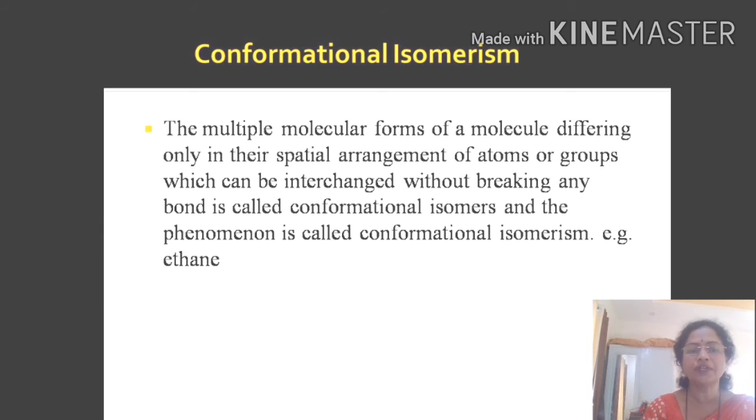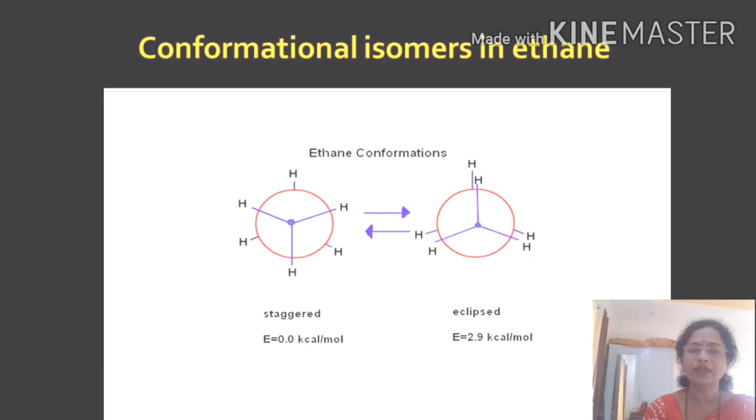It is observed in alkanes or cycloalkanes. For example, here we are taking the conformational isomers in ethane. Ethane actually has three types of conformational isomers. The first type is eclipsed conformation, second one is staggered conformation, and third is skew conformation.